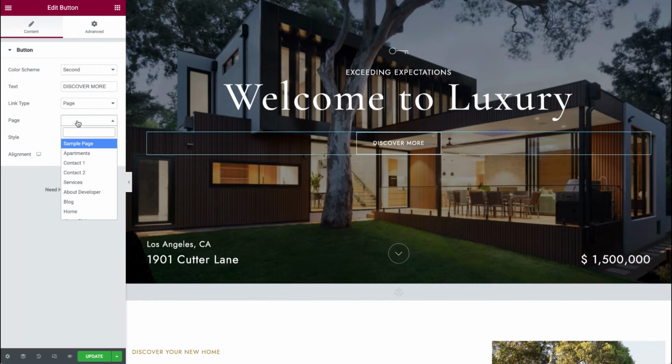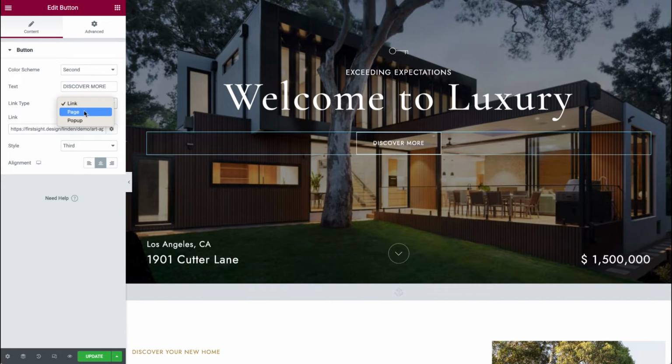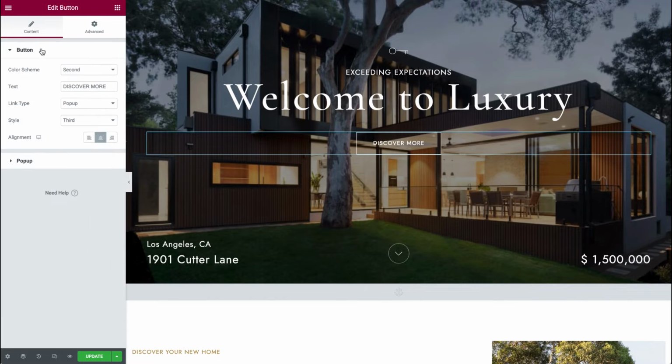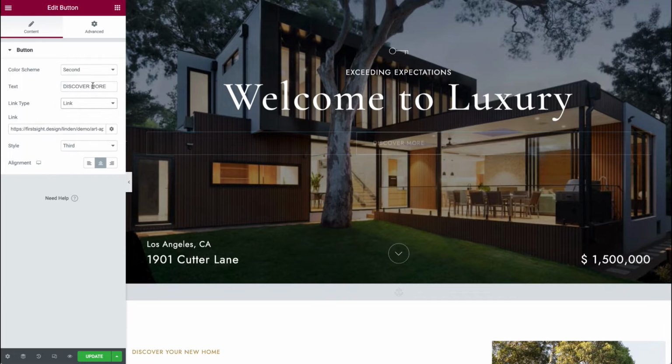We can choose here a page from the list of pages available on our website, or whether we want to open a pop-up. For the pop-up, you have separate settings here. You'll need to provide a title, description, and a shortcode for the contact form if you want to show a contact form in your pop-up. Let's go back to the link.